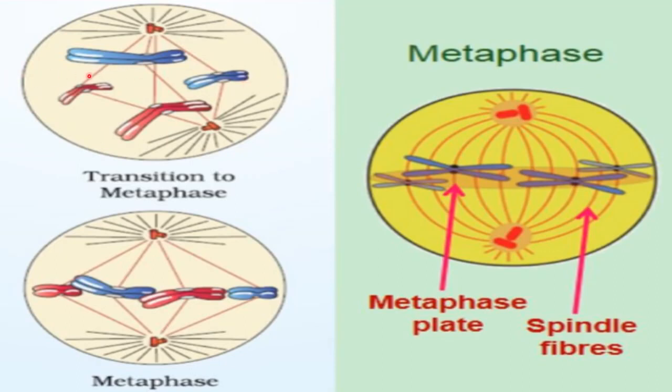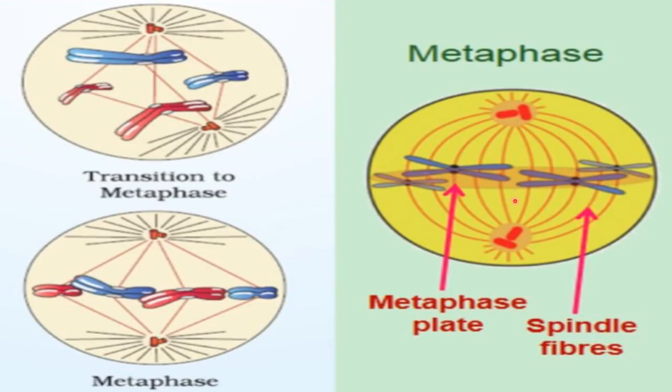Okay, so these will start aligning themselves at the equator, and this is the metaphase stage, where you can see all the chromosomes are arranged at the equator, in a plane like this. So this structure is called the metaphase plate, as you can see here in this diagram. This is also for metaphase.